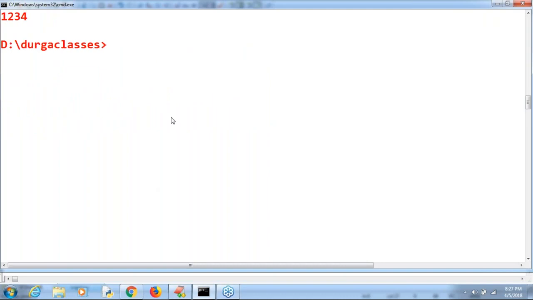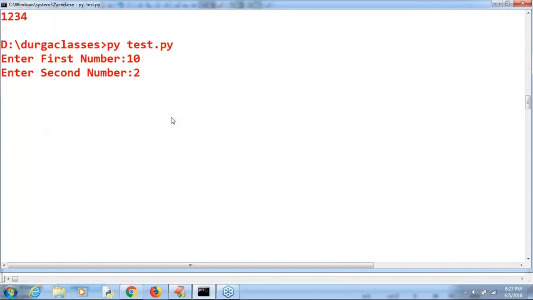Let me execute this code. Enter first number: 10. Enter second number: 2. 10 by 2, then automatically its value by default will become 5.0. Are you getting 10 by 2? Its value by default will become 5.0.